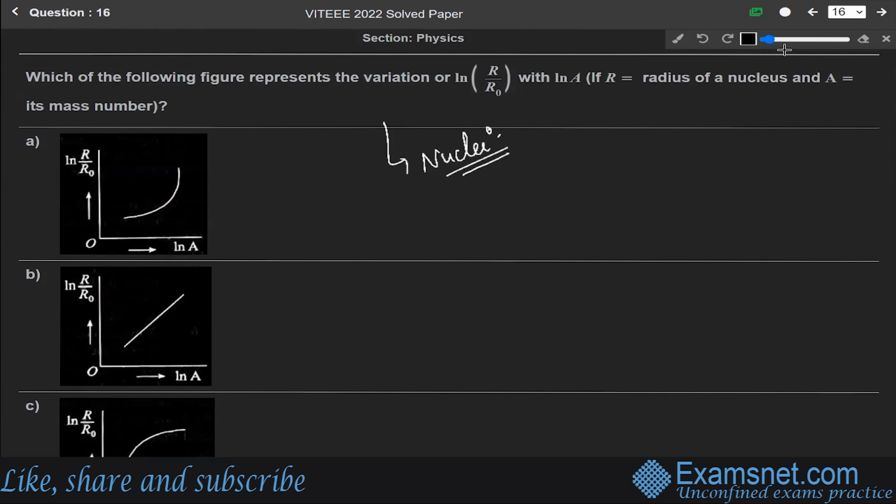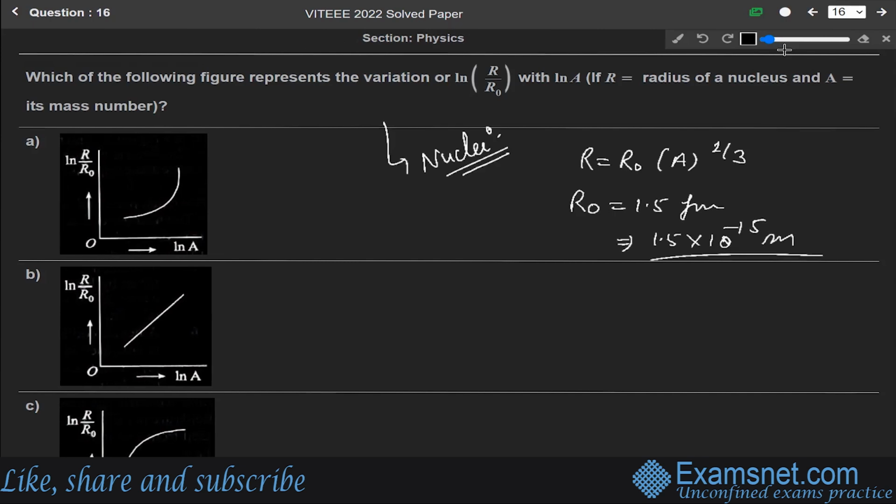We know that the radius is given as R equals R naught A to the power 1 by 3, where R naught is a constant and its value is 1.5 Fermi. 1.5 Fermi means 1.5 into 10 to the power minus 15 meter, because 1 Fermi is equal to 10 to the power minus 15 meter. So this is the famous relation between radius and the mass number A, R equals R naught A to the power 1 by 3. And its graph is something like this.